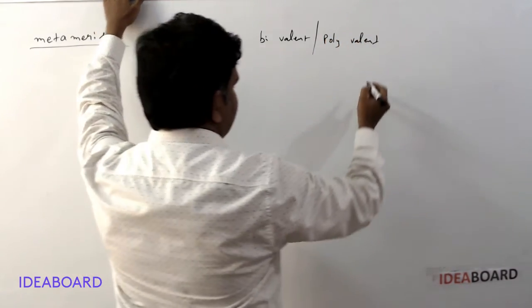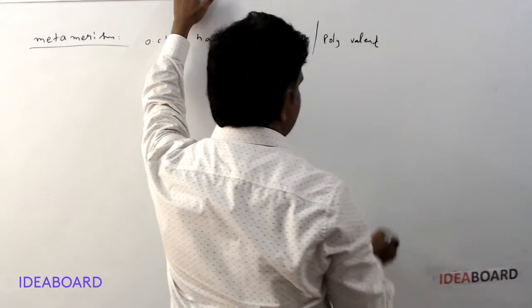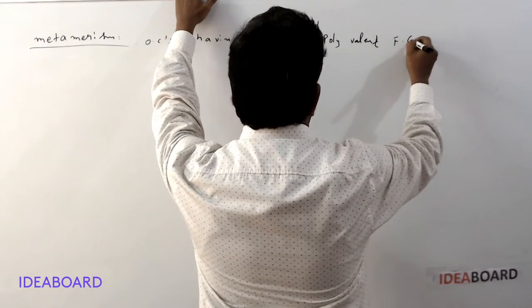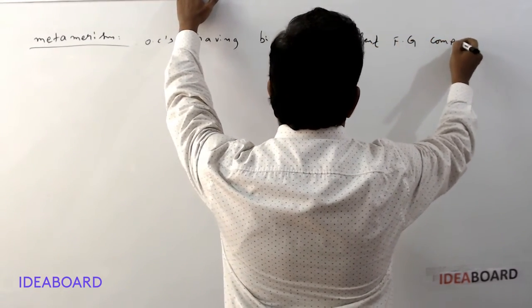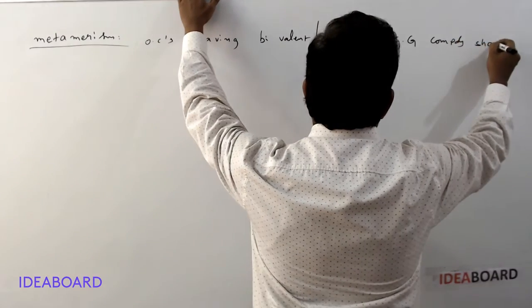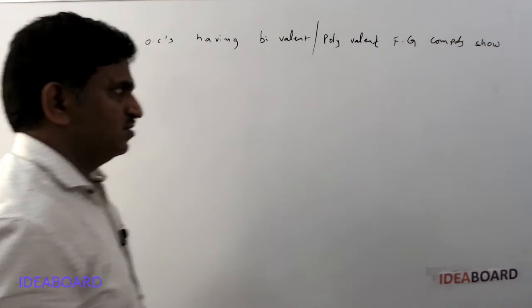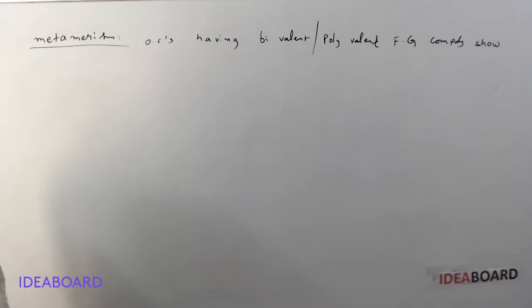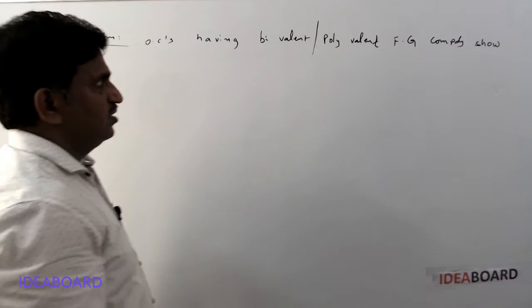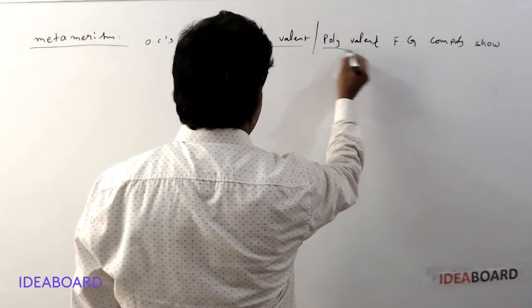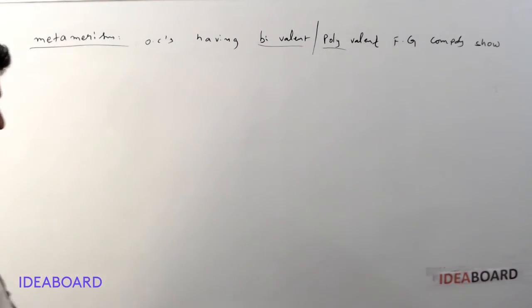Minimum bivalent is required, otherwise polyvalent functional group compounds show this metamerism. If it is a monovalent functional group, it never shows metamerism. Minimum bivalence is required of polyvalent functional groups.